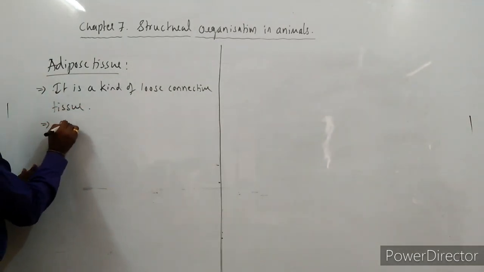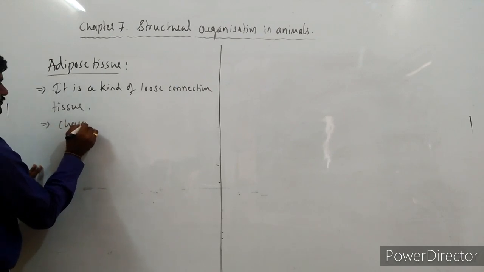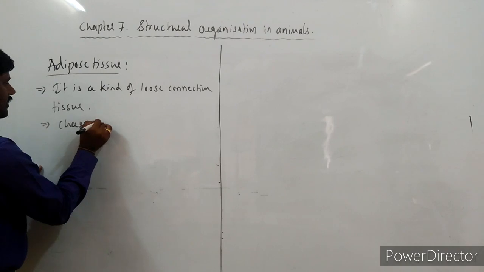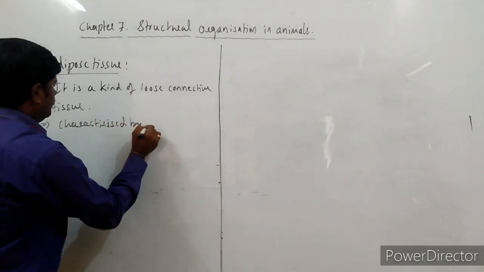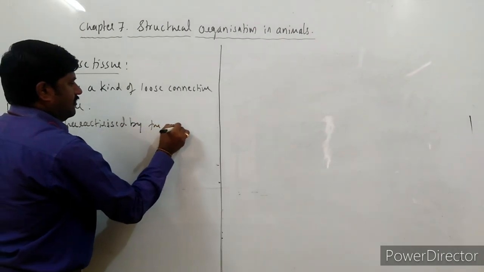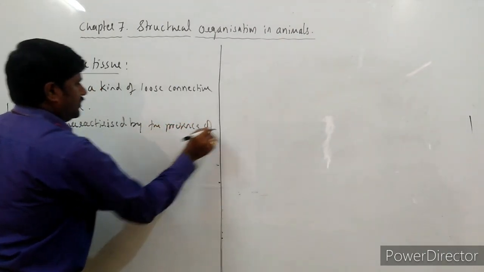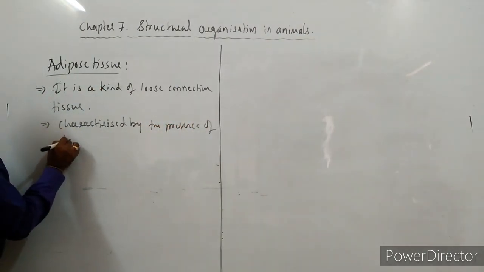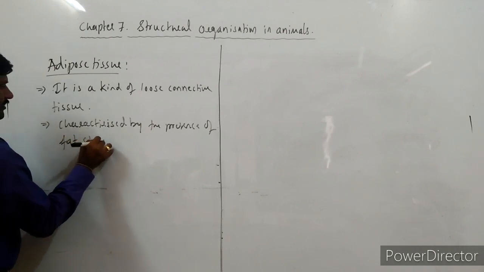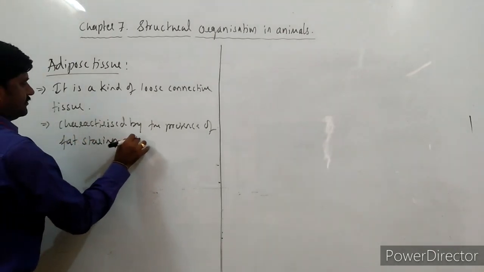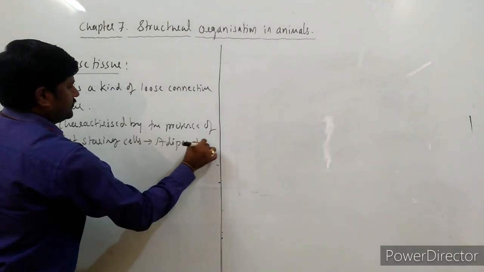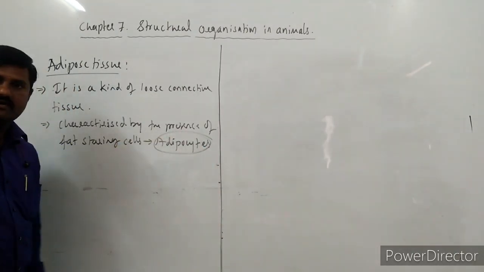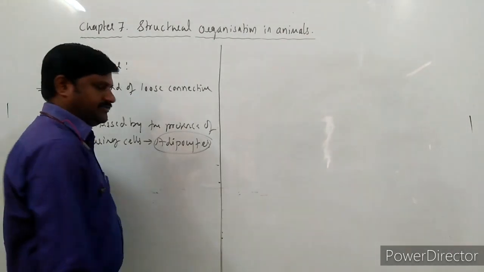It is characterized by the presence of fat storing cells called adipocytes.